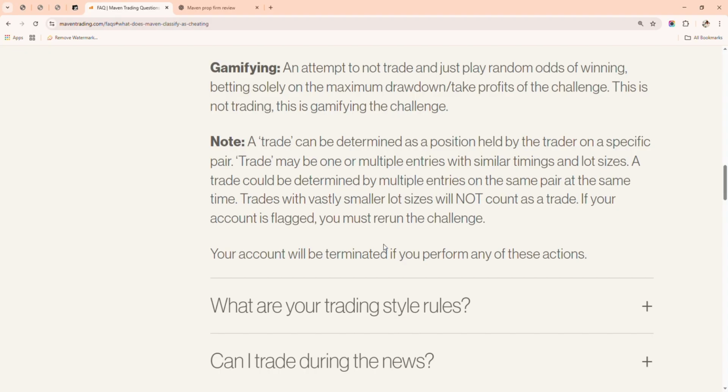If your account is flagged, you must rerun the challenge, obviously. So you can't have a $10,000 account and then you are placing your trades with 0.01. When do you expect to pass the challenge? So these are the issues. Make sure you stay away from that.